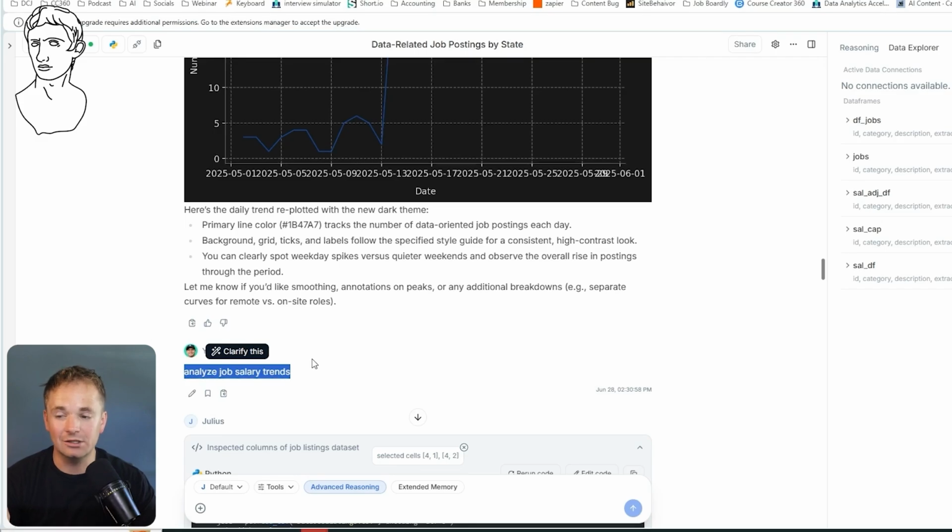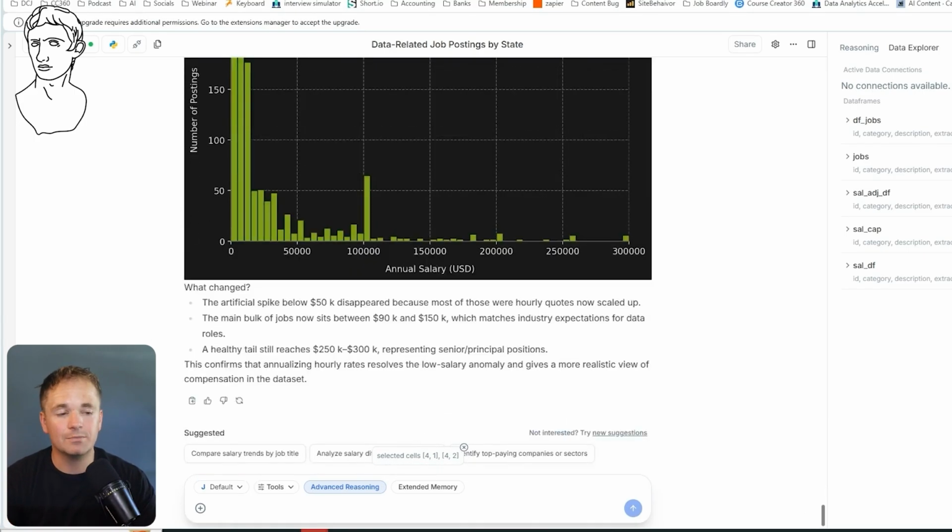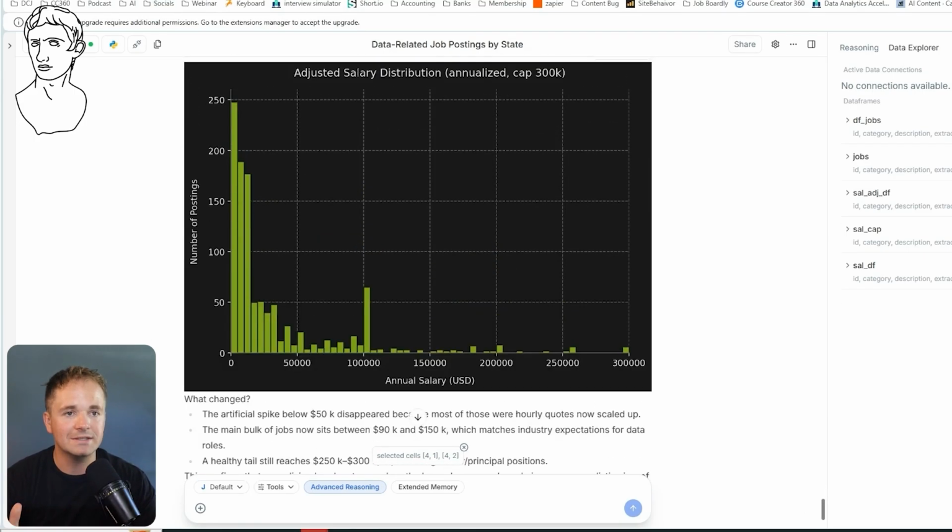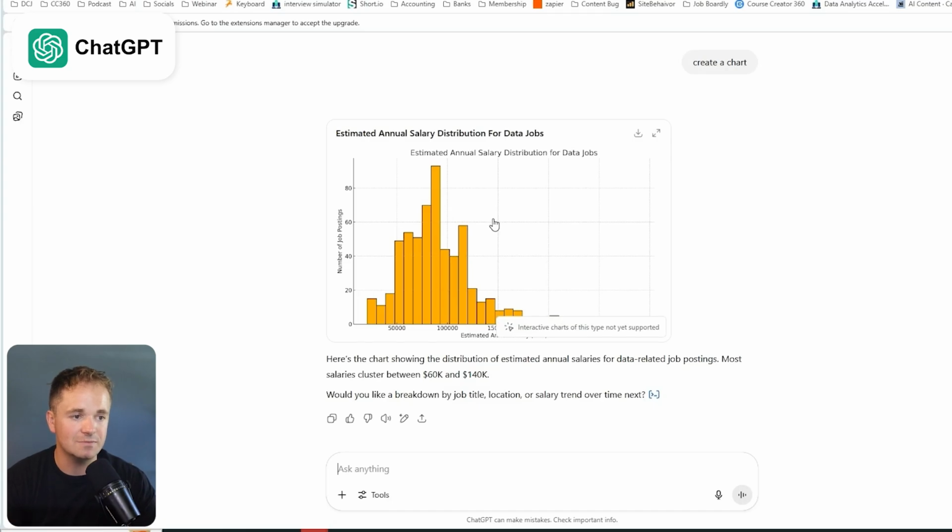I should probably make a better prompt that would actually tell the AI what column to look for and what to do in this situation. Look for hourly, look for annually, those types of things. And I'm not doing that in this case. So if I gave it a better prompt, maybe it would do a little bit better. But in this case, I'm actually going to trust ChatGPT just a little bit more this particular time that